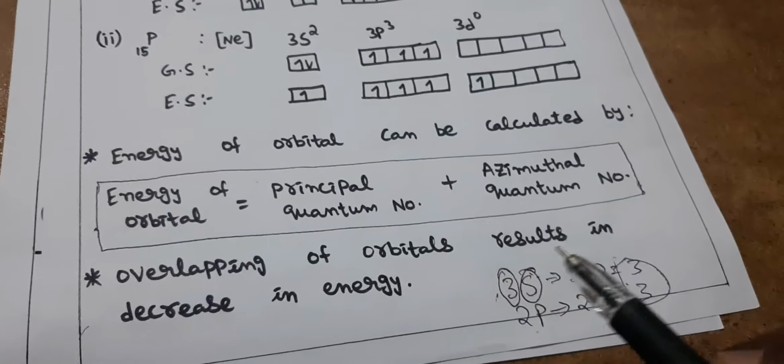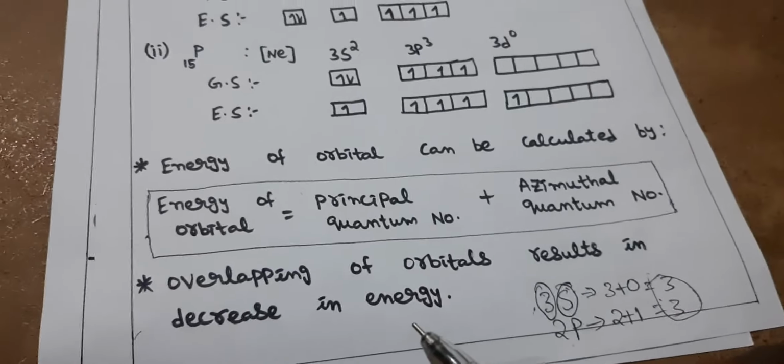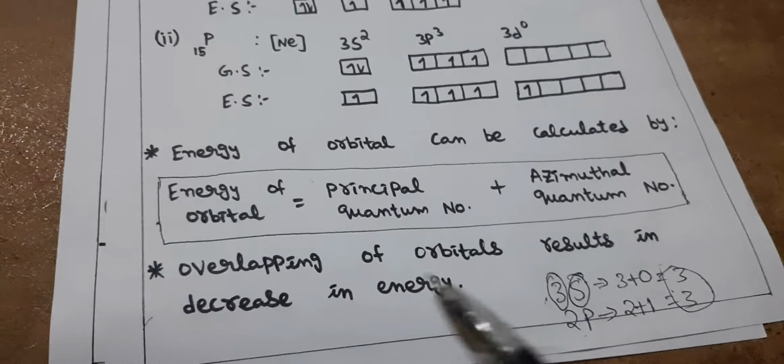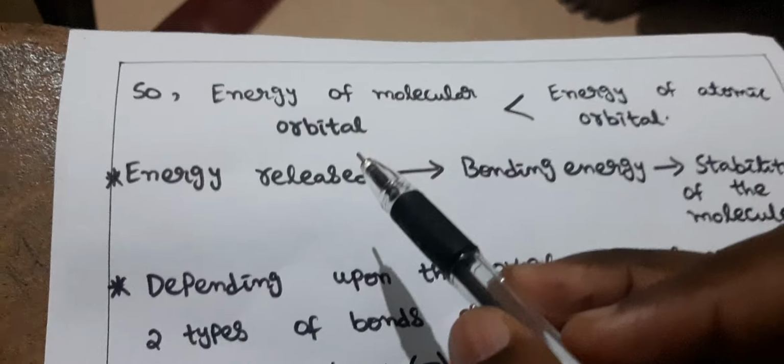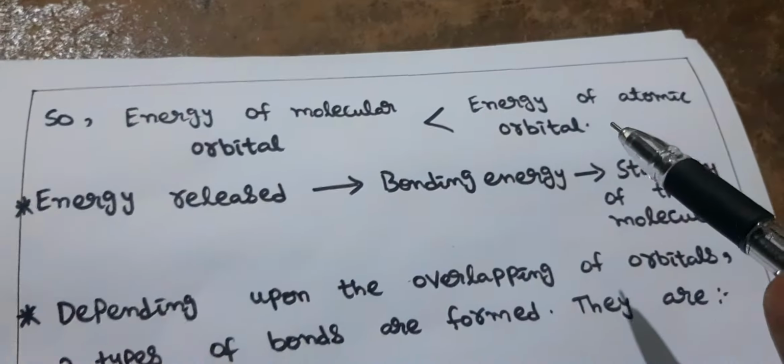Overlapping of orbitals results in decrease in energy. Why? That is the reason why the energy of a molecular orbital is less than the energy of an atomic orbital.